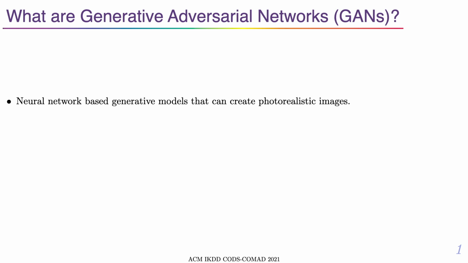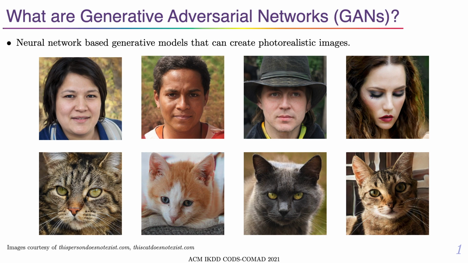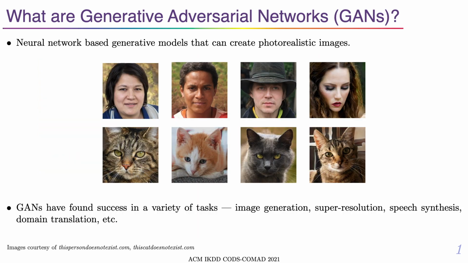First, let us begin with a brief introduction to generative adversarial networks, or GANs. GANs are a neural network-based generative framework originally envisioned to transform noise to images. Since then, the quality of images generated by these GANs has drastically improved. For example, consider these high-resolution and photorealistic face and cat images generated by StyleGAN. It is near impossible to tell that they're artificial unless one looks closely and knows where to look for the generator artifacts. GANs have found stupendous success in a variety of applications: image super resolution, speech synthesis, style transfer, colorizing black and white images, just to name a few.